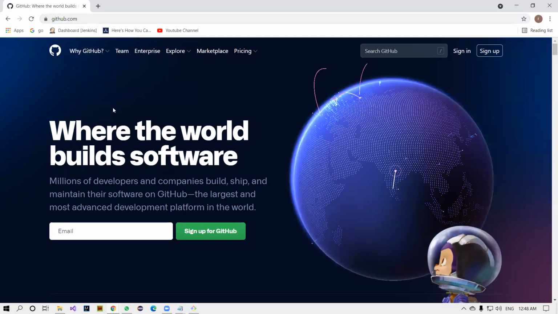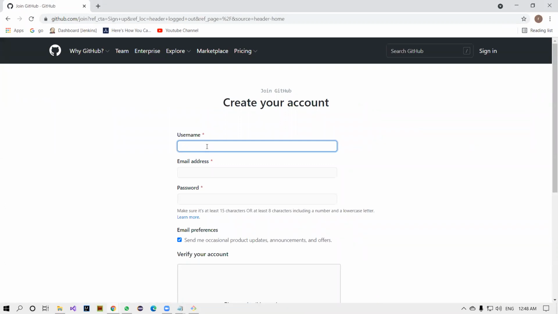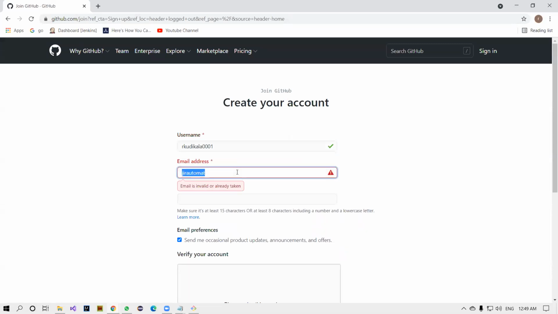So how to create an account? Very simple. You can go to sign up here. You just have to provide your username. It can be anything. I'm just giving Arcudicala. And I'm giving something unique. I'm sorry, it is already taken, so I can give 001. And I'm just giving automation001@gmail.com. This email is already taken, I think. One second. Okay, this email is already taken.